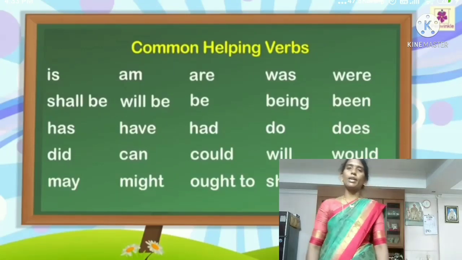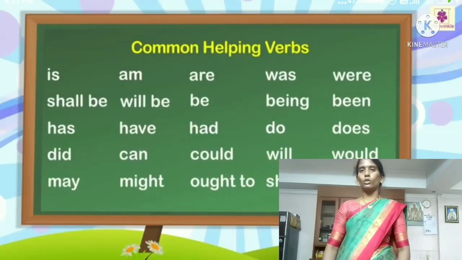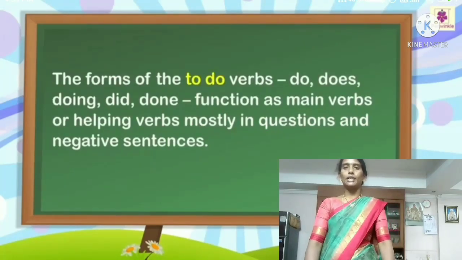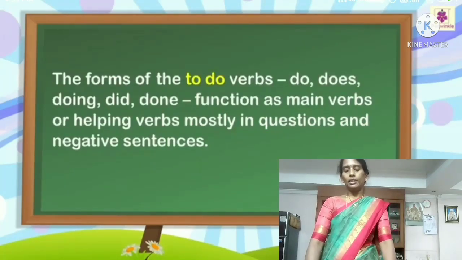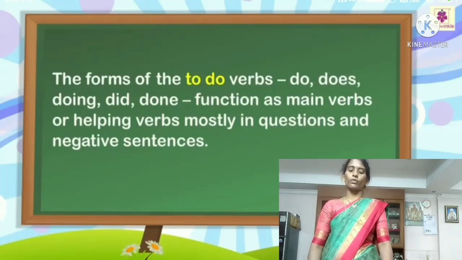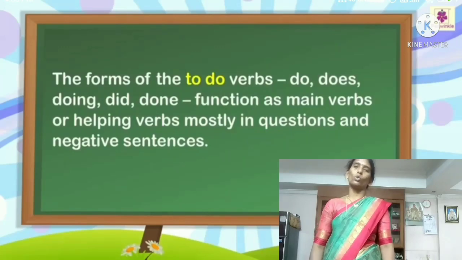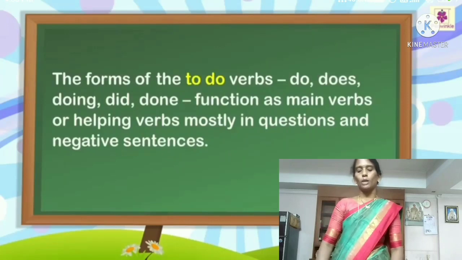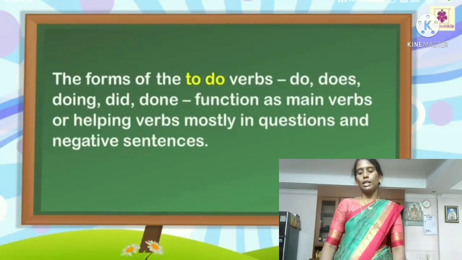Okay. The forms of the to do verbs, that is do, does, doing, did, done, function as main verbs or helping verbs mostly in present and negative sentences.